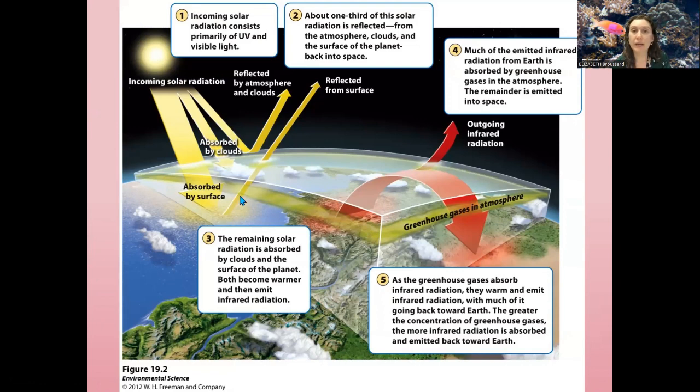Those will then reflect back up. Some of it does go way out into space. Okay, it goes away. But a lot of it, though, is going to be happening right here. This outgoing infrared radiation gets trapped by our greenhouse gases. Again, it's like an insulating blanket. It's preventing that infrared radiation from actually escaping out.